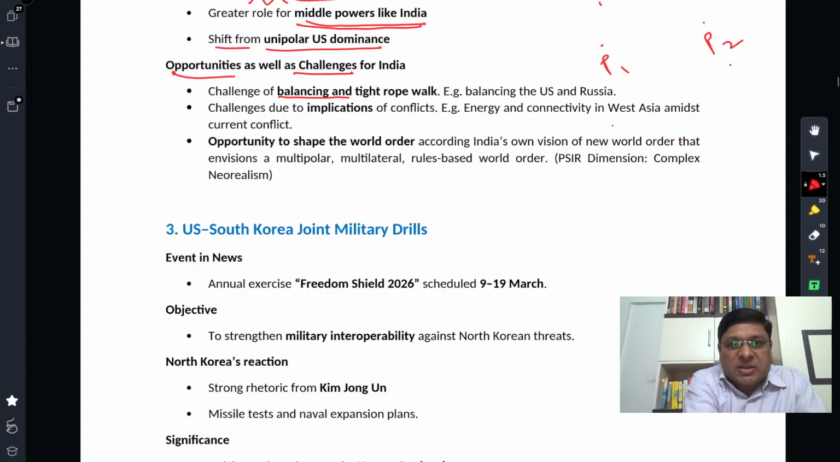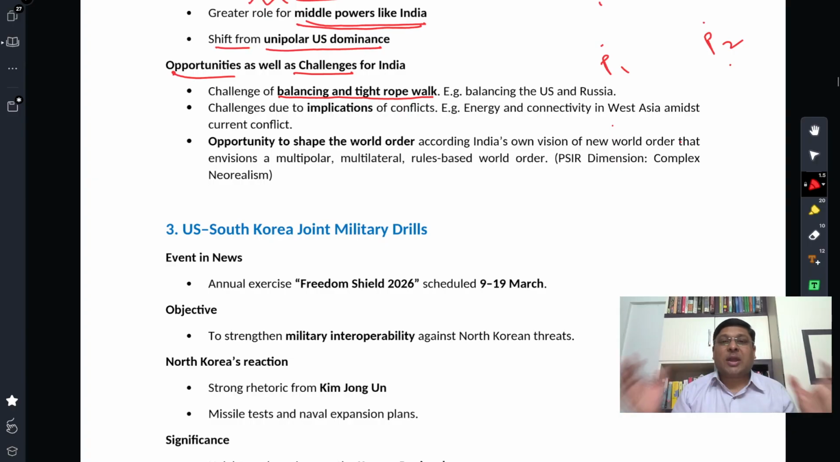First, the challenge of balancing and tightrope walk. Because we are a middle power, we cannot afford to take sides, and countries on both sides offer a lot of benefits to India. So the moment we choose one, we lose the value that comes with both of them, right? That's why balancing becomes tough whenever there is multipolarity and conflict. That's one challenge, and that would be a tightrope walk.